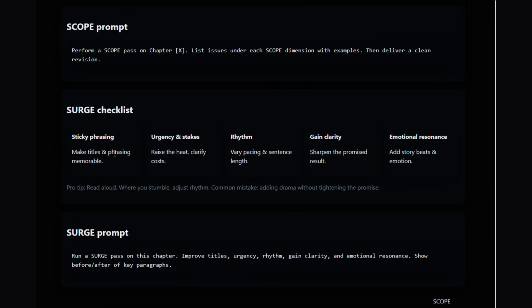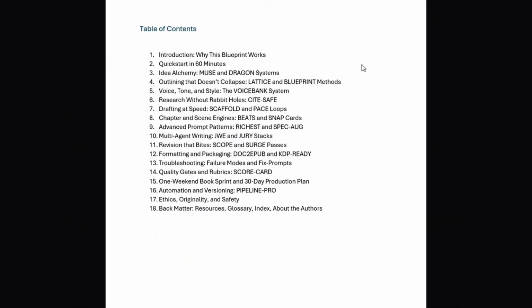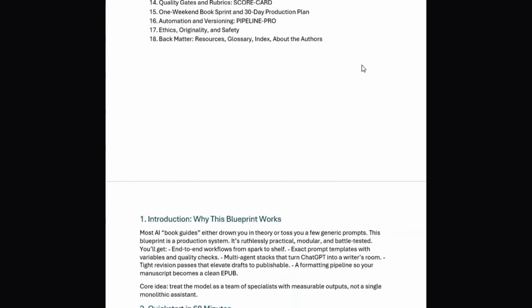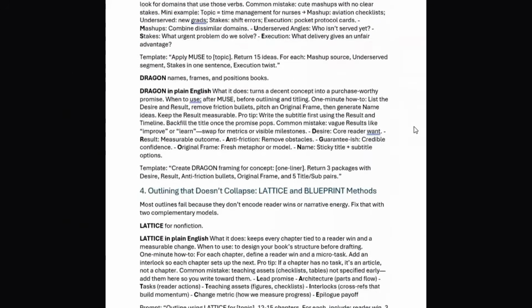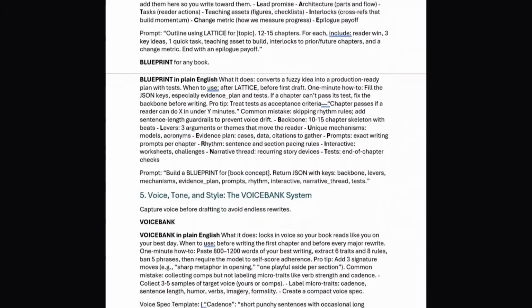And finally, the blueprint gives you the KDP-ready checklist to handle all of the metadata and formatting so that your upload is smooth and professional. So there you have it. Muse, Dragon, Lattice, VoiceBank, JWE, Scope. That's just a fraction of the full blueprint.